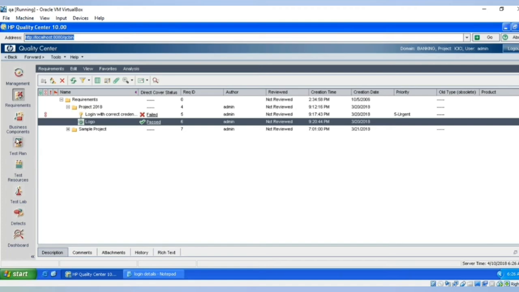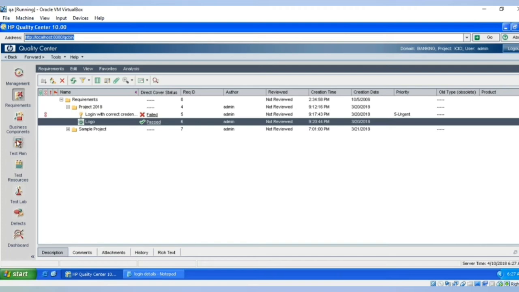This is the place where the testing team is going to write the test cases. So instead of writing the test cases in the Excel sheet, you can write the test cases in the test plan module. After writing the test cases, you can map these test cases with the requirements. So the traceability can be created very easily in this particular module.